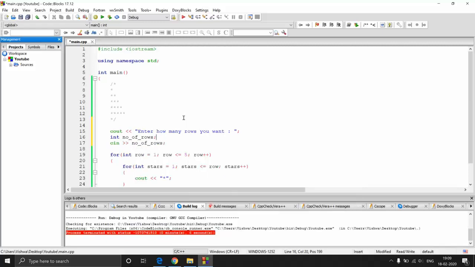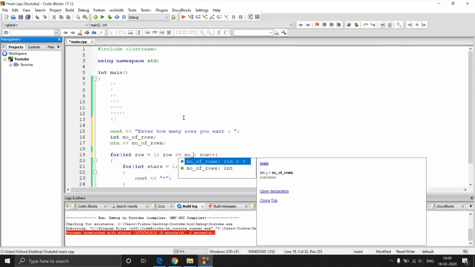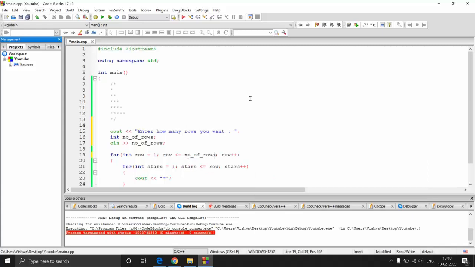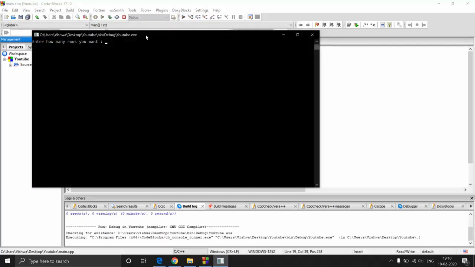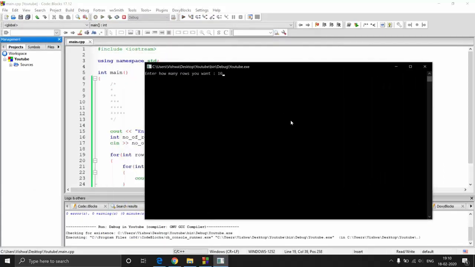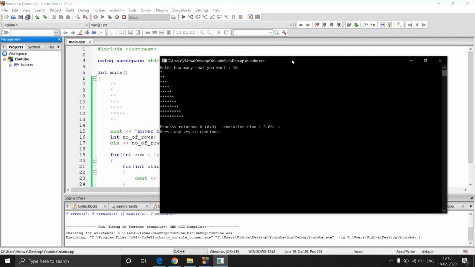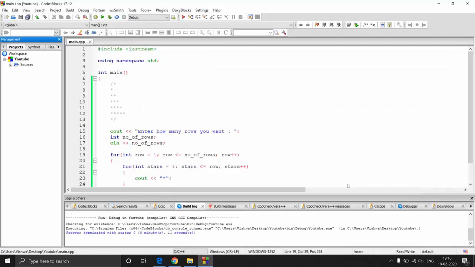So here I have the number of rows. Here, for row 1 to row 5, now I'll just print number of rows. Now let's execute this program. It's asking how many rows you want. I want 10 rows. So if I print it, here I have row 10 where there are 10 stars. So this is a basic pattern.